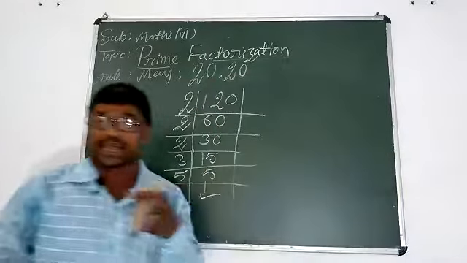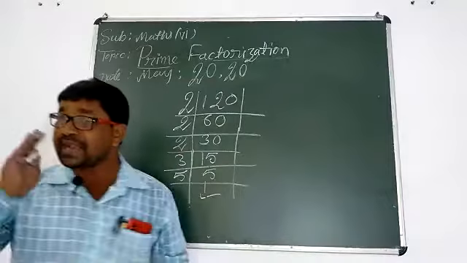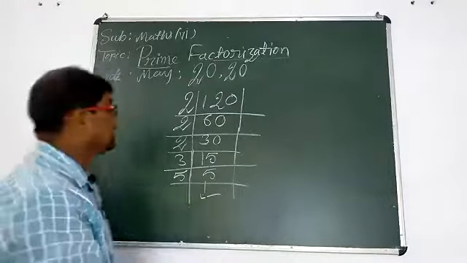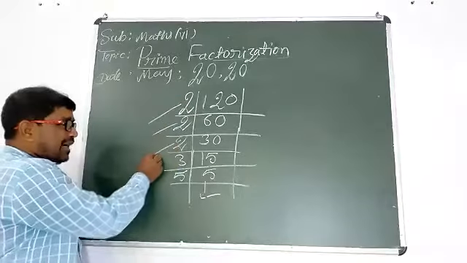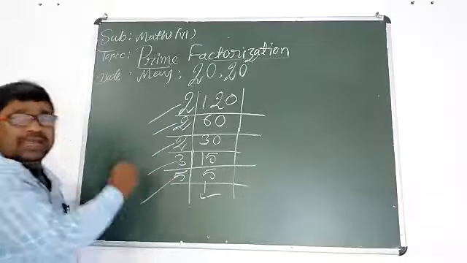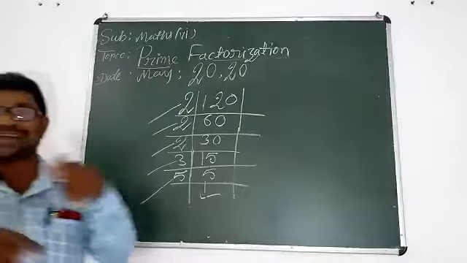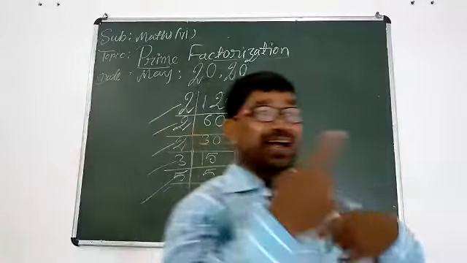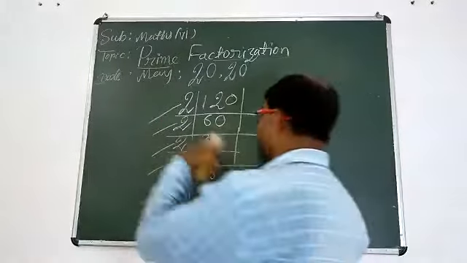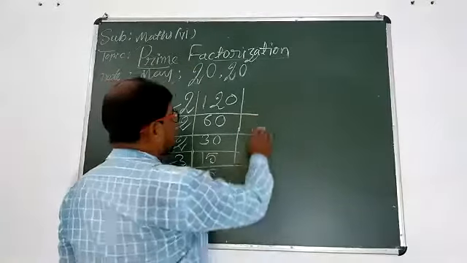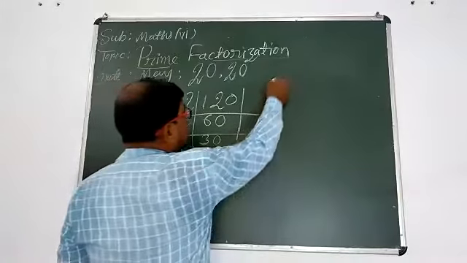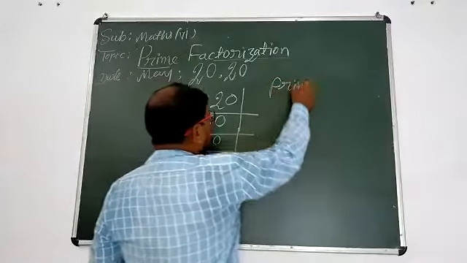How can we check the prime factors? From here: first, second, third, fourth, fifth. They are the prime factors. So, student, prime factors of 120 are, we should write from here.